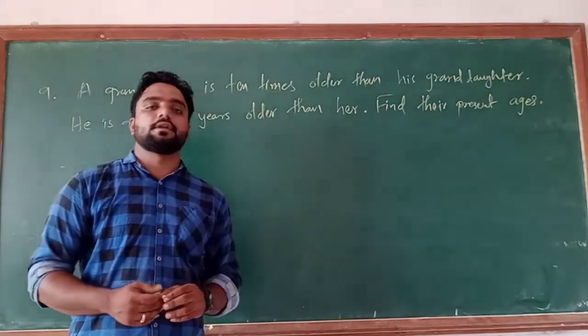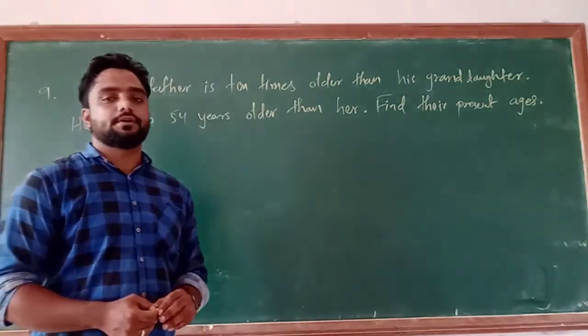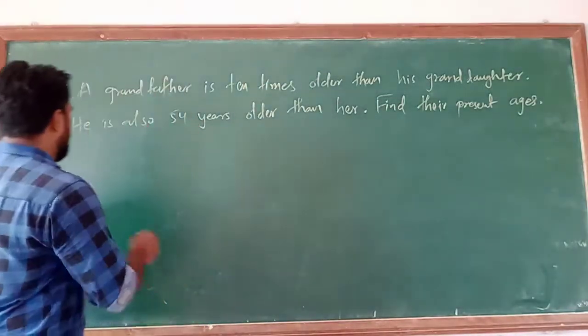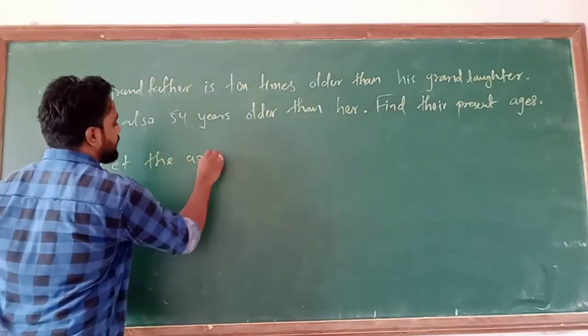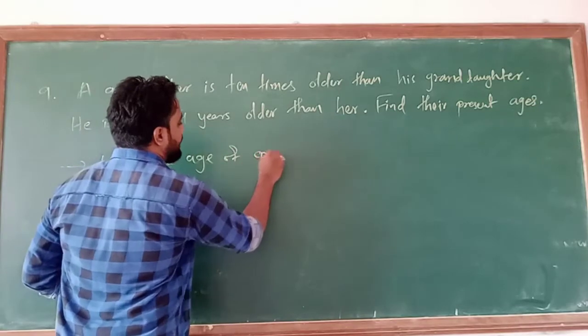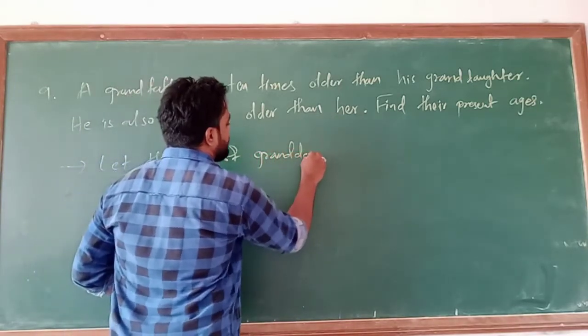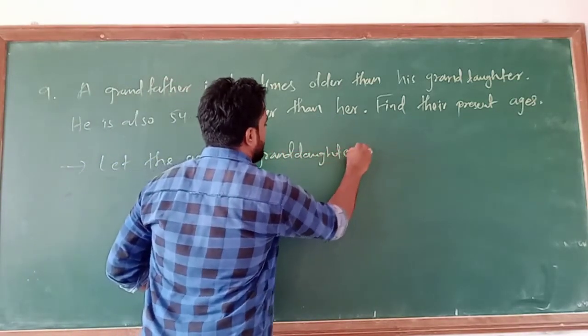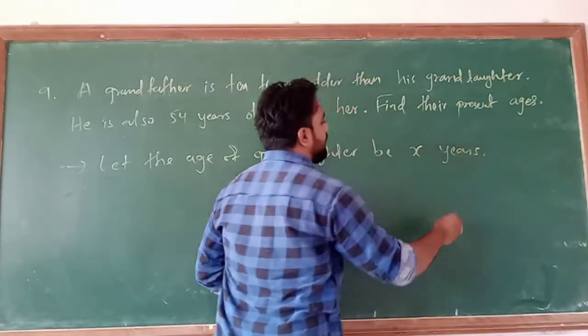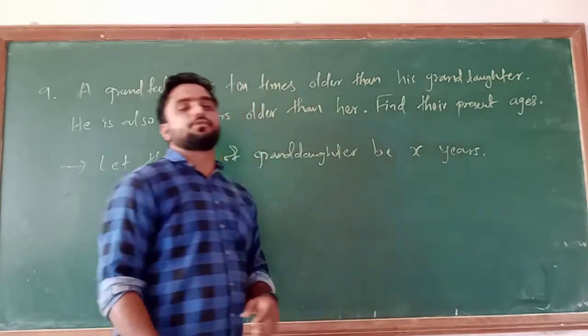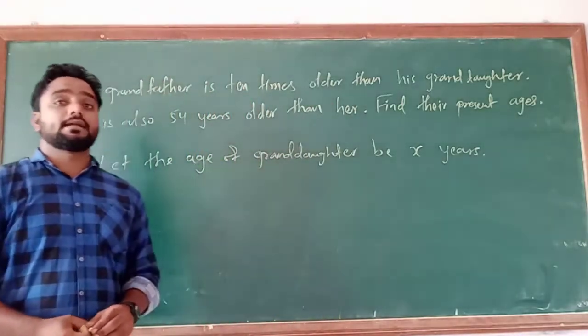Here I am considering the age of the granddaughter as x. So let the age of the granddaughter be x years.